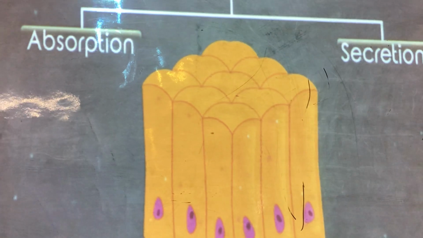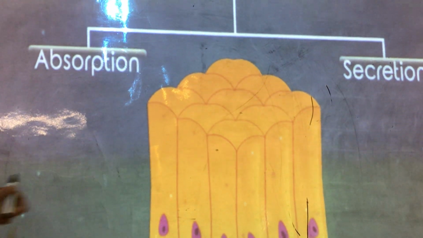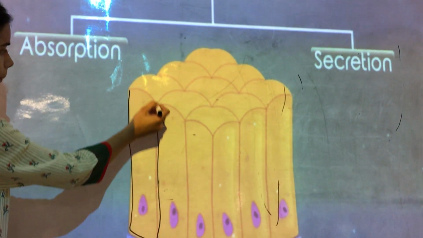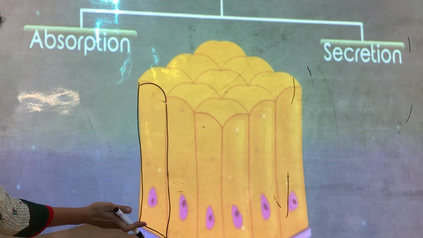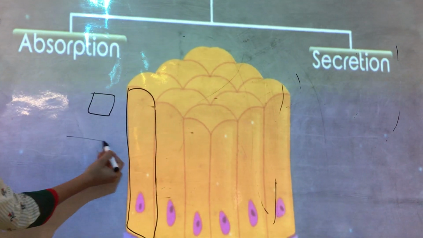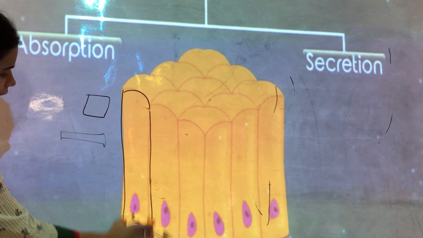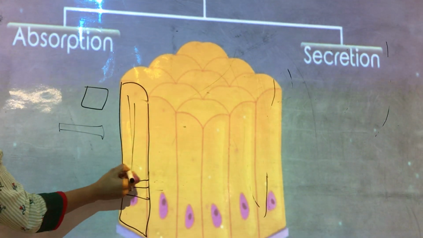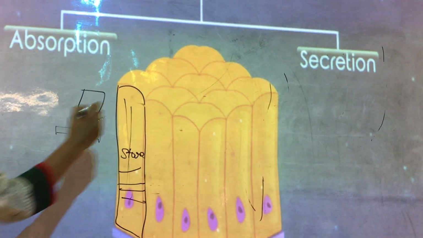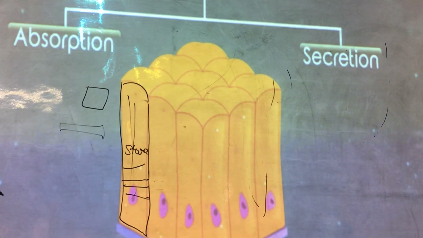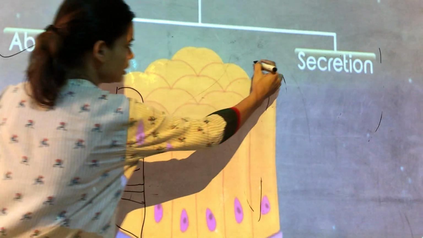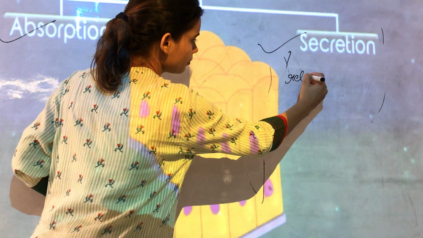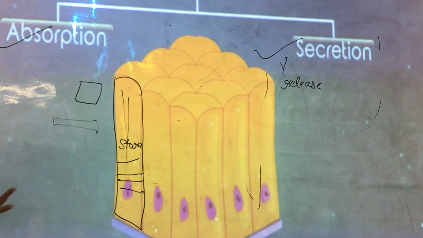Now if we talk about columnar epithelium, they are column-like. If they are column-like, it means they have very big rooms. They can store a lot of things, because a cube is small and a square is very flat, but columns have some space. They can absorb something, they can store something. The main role of columnar epithelium is to absorb and to secrete certain things. To secrete means to release, to give out something.